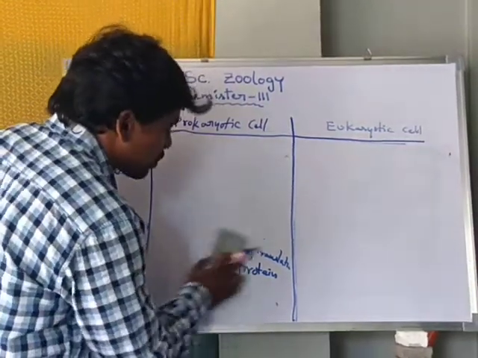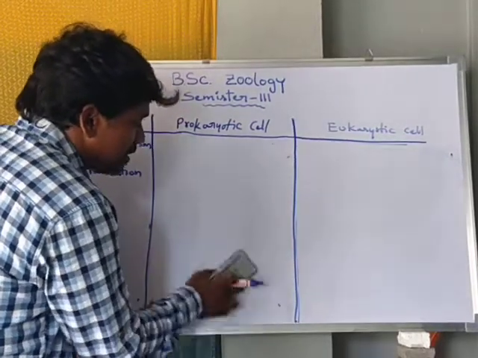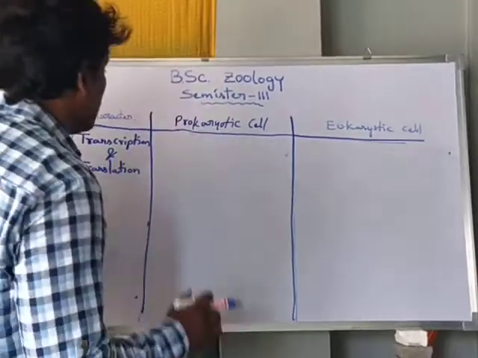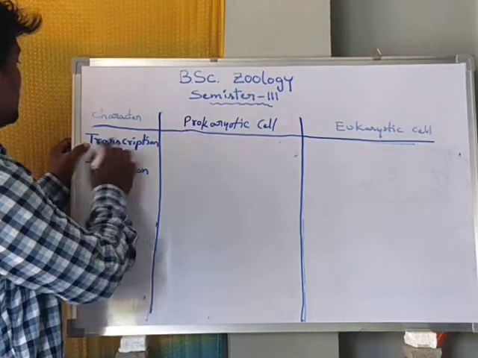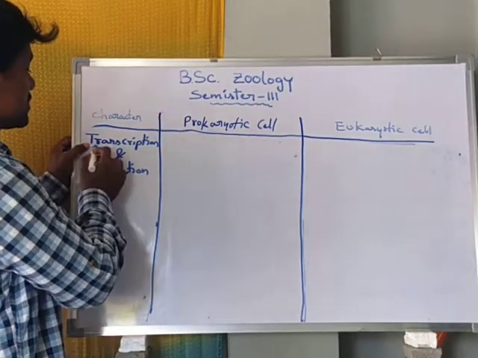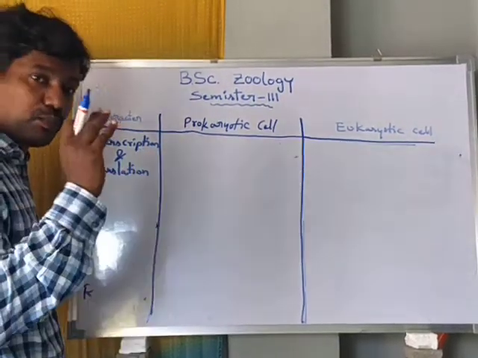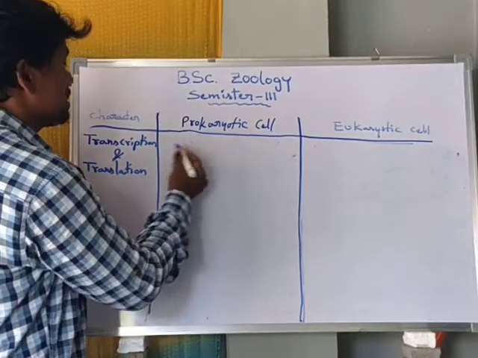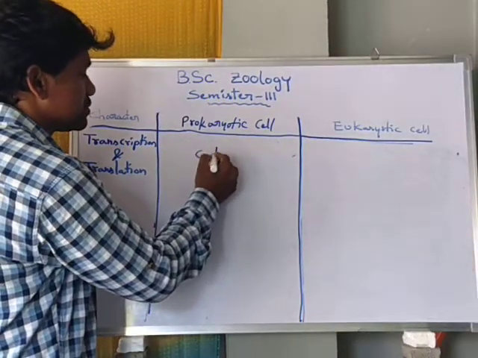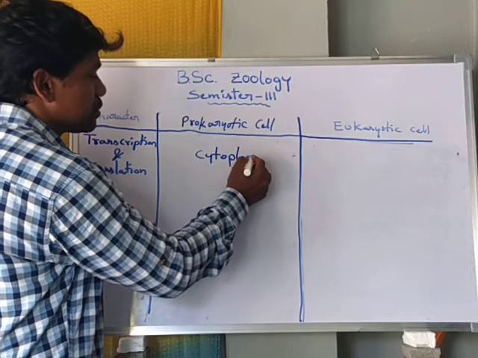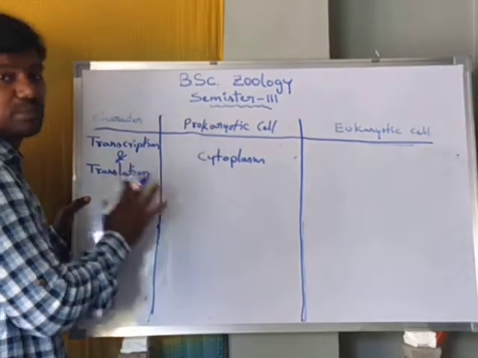These two processes, in prokaryotic cell, both transcription and translation occur in cytoplasm only.